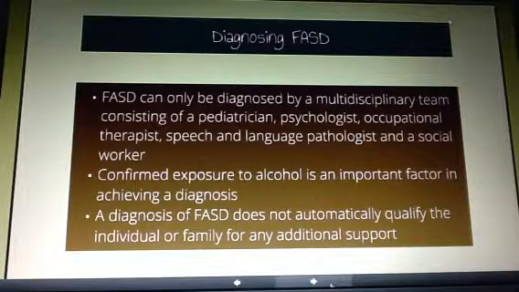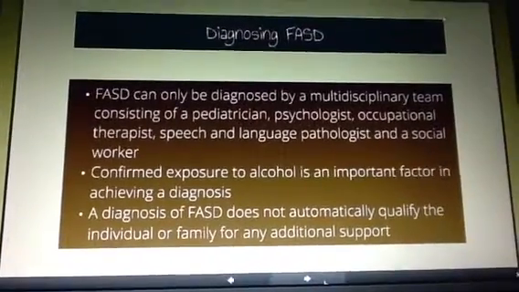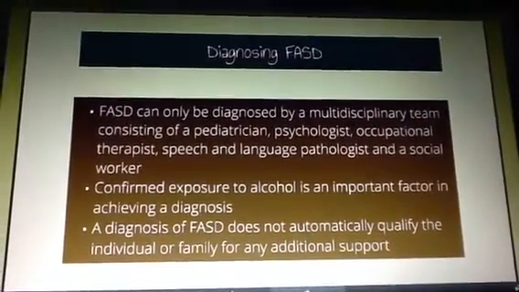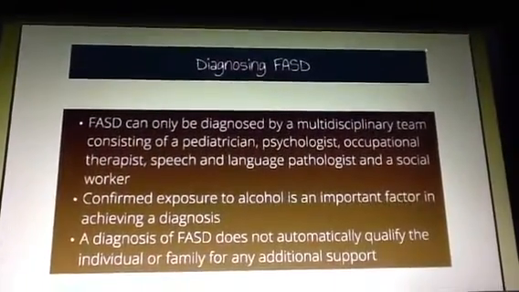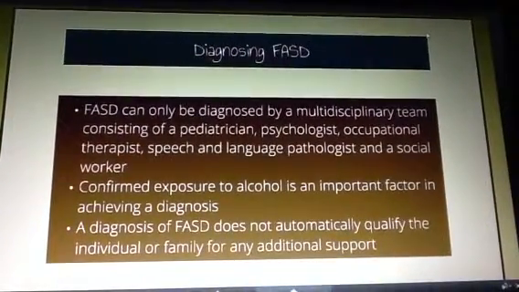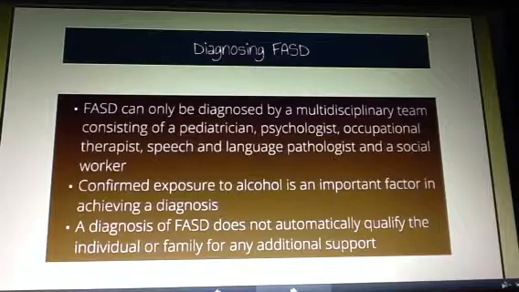It is extremely hard to get a diagnosis of fetal alcohol spectrum disorder. There is no simple test that can be done, so a child has to visit a multidisciplinary team. These teams are very expensive, and there is a long wait list. So the multidisciplinary team in Victoria has a current wait list of 1 year. Members of this multidisciplinary team are a pediatrician, a psychologist, an occupational therapist, a speech and language pathologist, and a social worker.